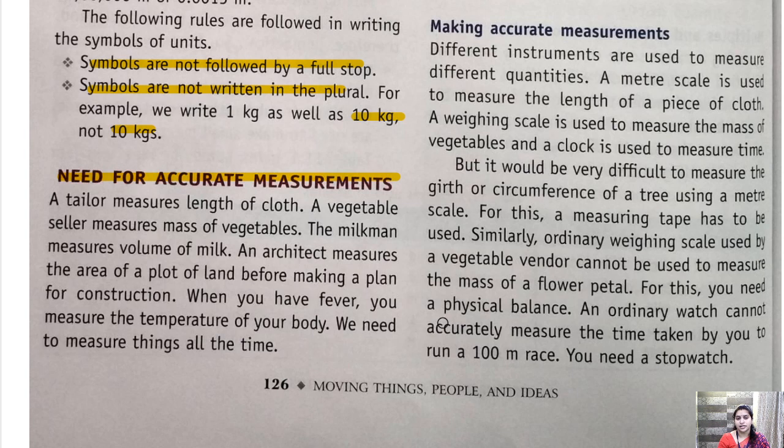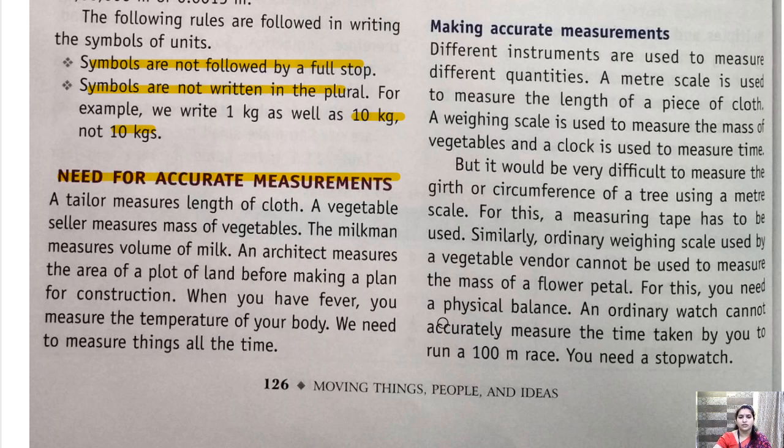Same for the architect. If an architect is constructing a building, he needs to measure each and everything very accurately. Otherwise the measurement or the construction, or the area of the plot and the planning and plotting, everything will be wasted.